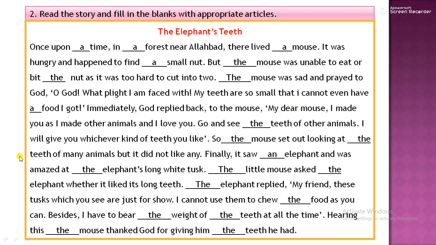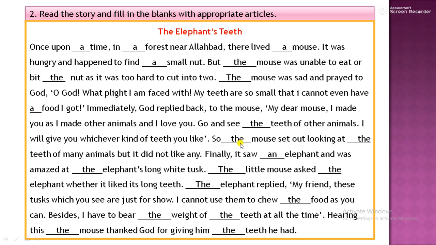The mouse was sad and prayed to God. Oh God, what a plight I am faced with. My teeth are so small and I cannot even have food. Immediately, God replied back to the mouse, my dear mouse, I made you as I made other animals and I love you. Go and see the teeth of other animals. The teeth means a particular thing. I will give you whichever kind of teeth you like.